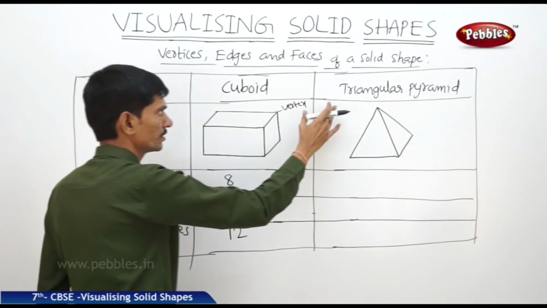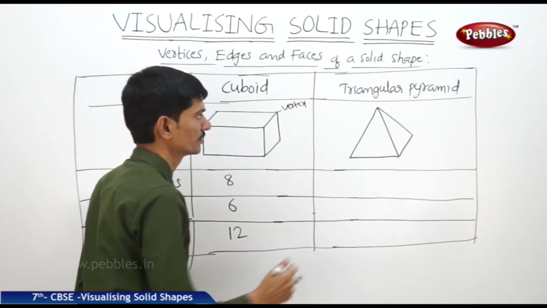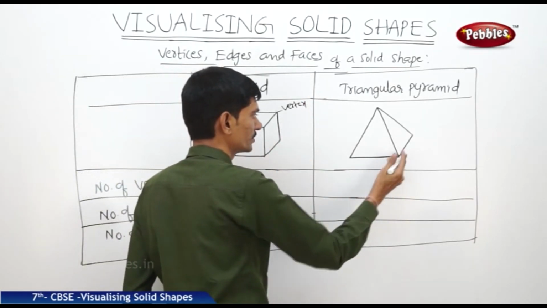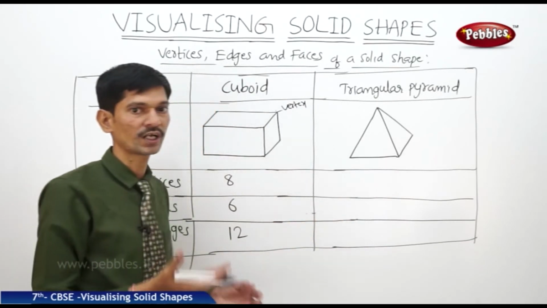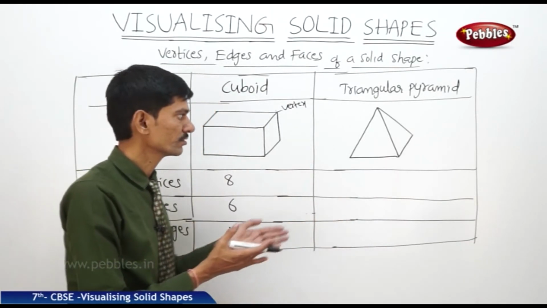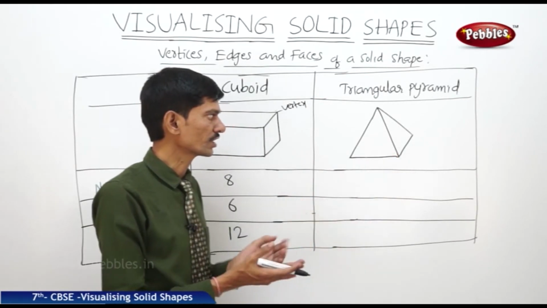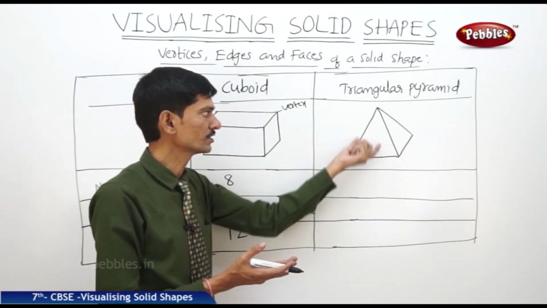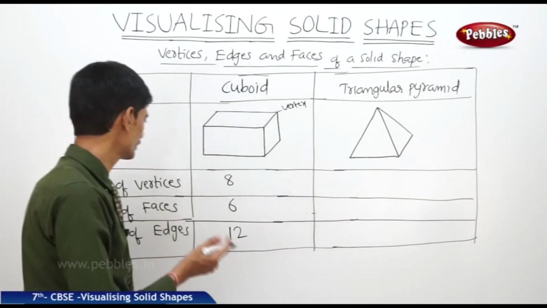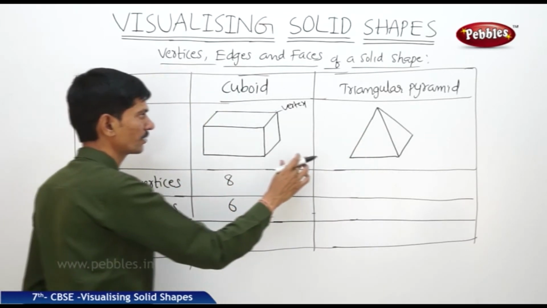Now next, if you take the triangular pyramid, it means the shape of the base is a triangle, and from each edge of the triangular base one lateral face is there. So let us find the vertices of the triangular pyramid.